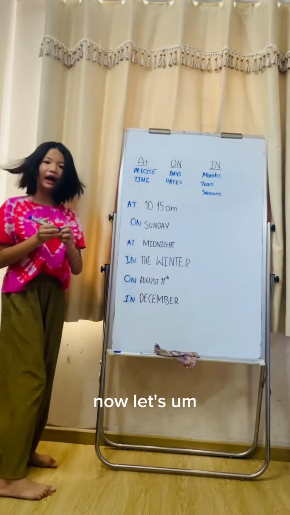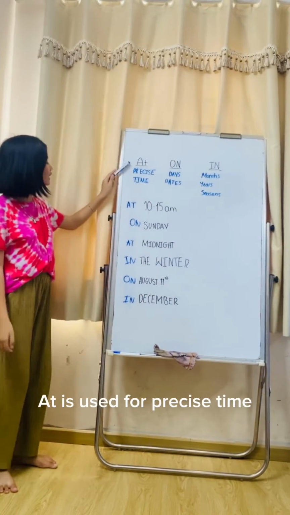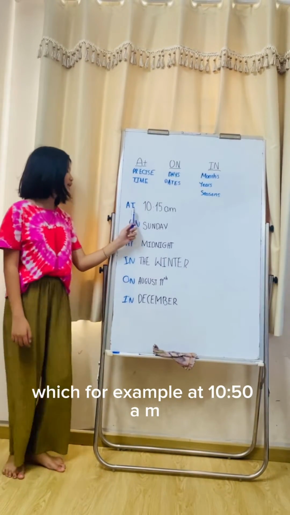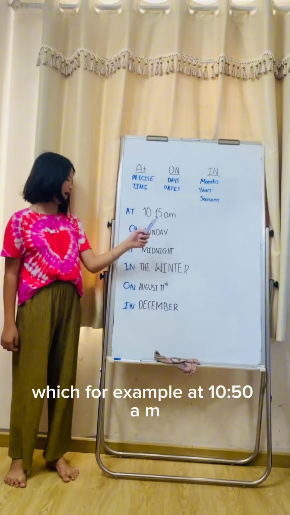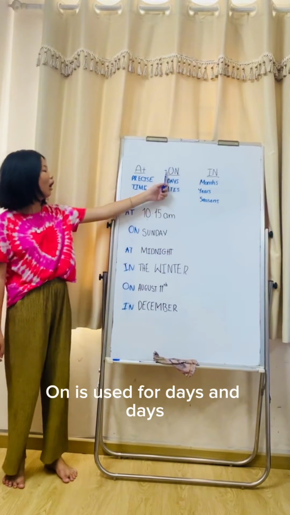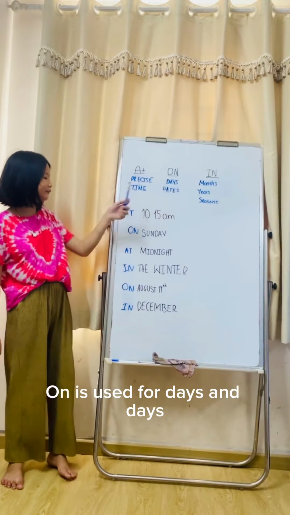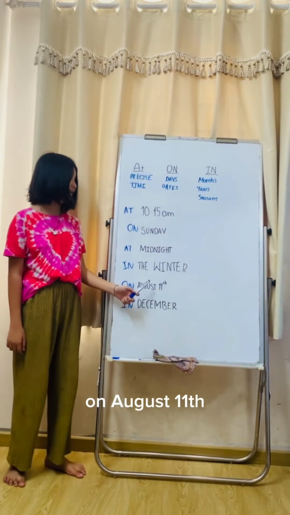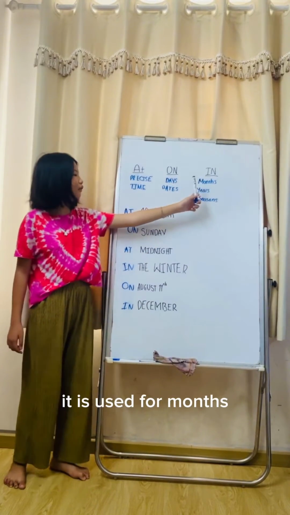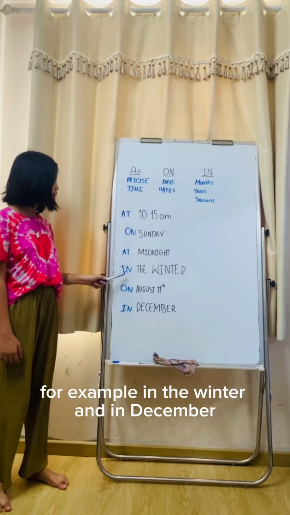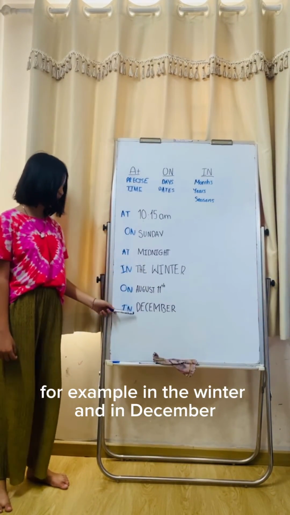Now, let's do this again. At is used for precise time, for example, at 10:50 a.m. Also, we can use it for at midnight. On is used for days and dates. For example, on Sunday, on August 11th. In is used for months, years, and seasons. For example, in the winter and in December.